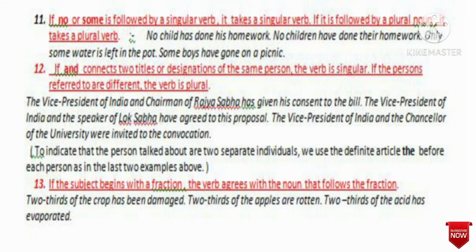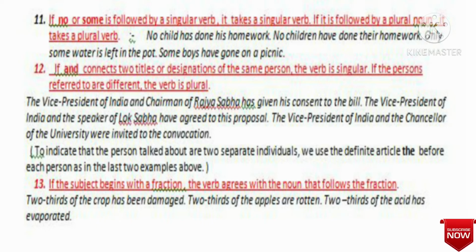Mark the examples. The Vice President of India and the Chairman of the Rajya Sabha has given his consent to the bill. Here you see the Vice President of India is he who is the Chairman of Rajya Sabha. So the Chairman of the Rajya Sabha and the Vice President of India is a single person, a single individual. So we use has. Has is singular.